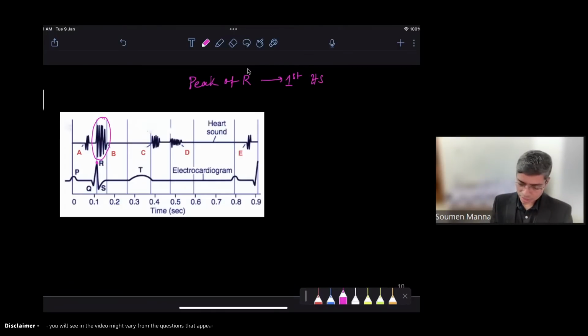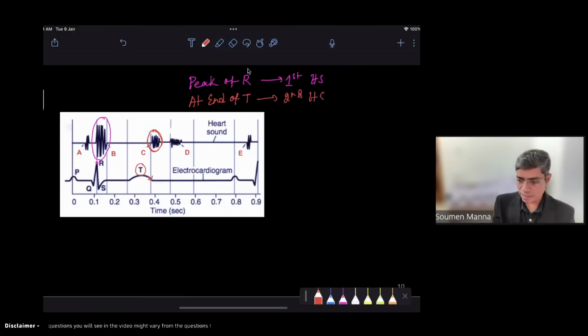Now, at the beginning of diastole, the second heart sound occurs. Before diastole starts, there should be repolarization of the ventricular muscle. And ventricular repolarization is denoted by which wave? The T wave. So the heart sound appearing at the later half of the T wave, or at the end of the T wave, is the second heart sound.